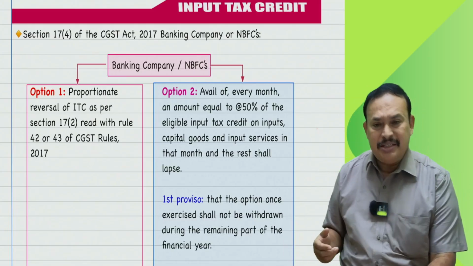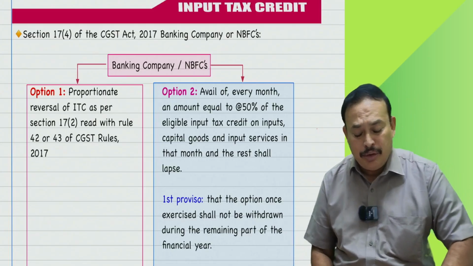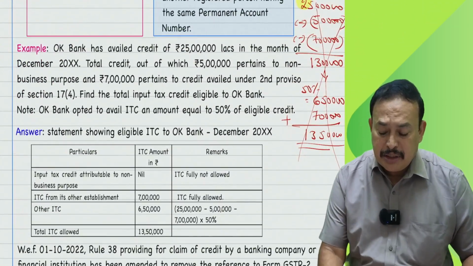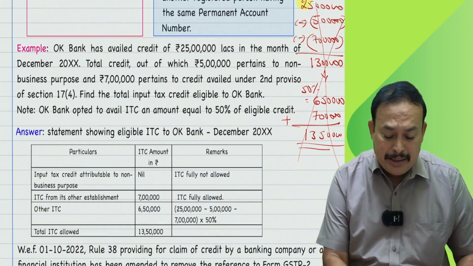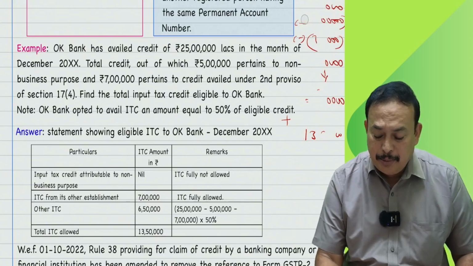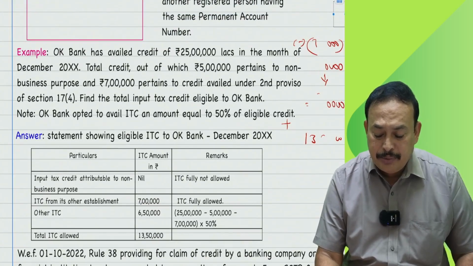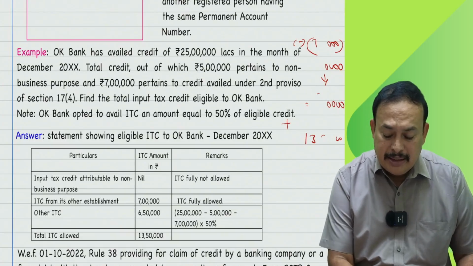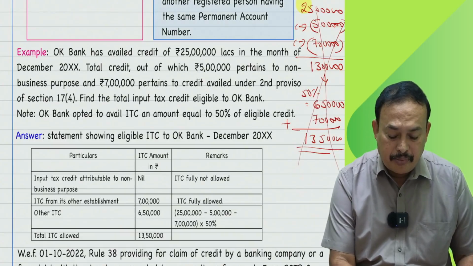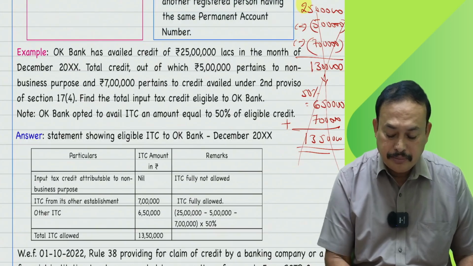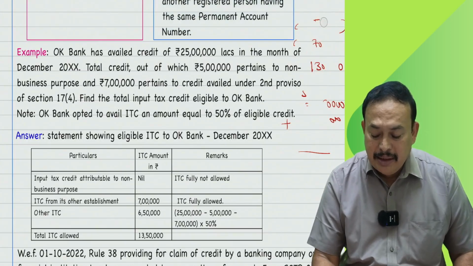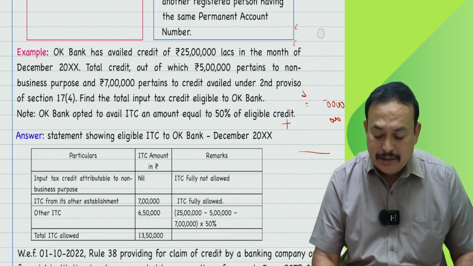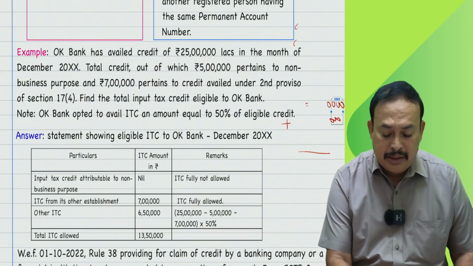Therefore, how to understand this? I am bringing to notice one simplified example of section 17 subsection 4. That example gives you clarity in the given case. I am bringing here for your kind consideration one example on the screen.